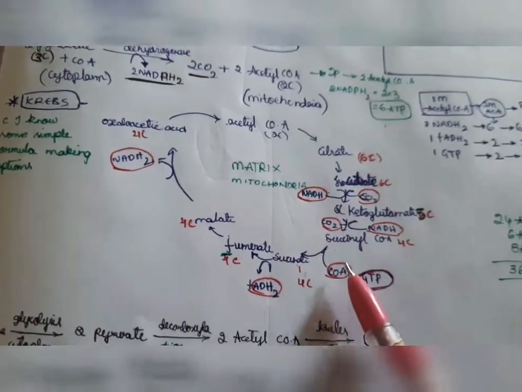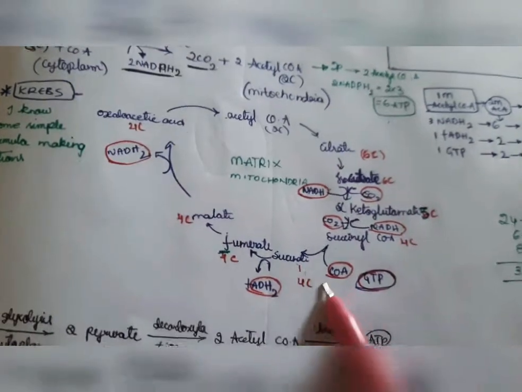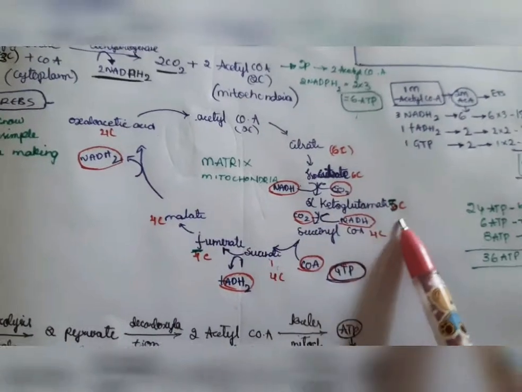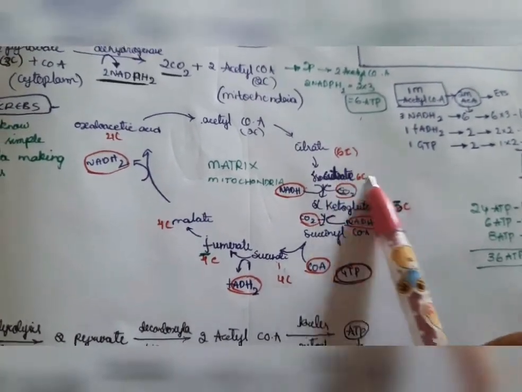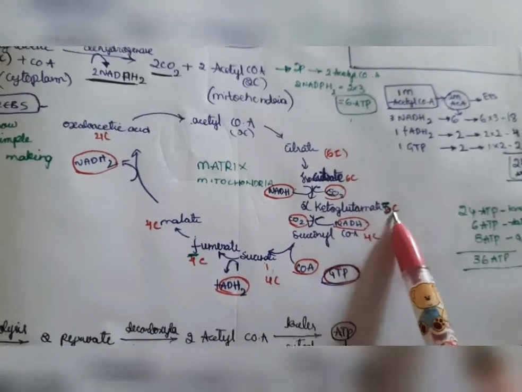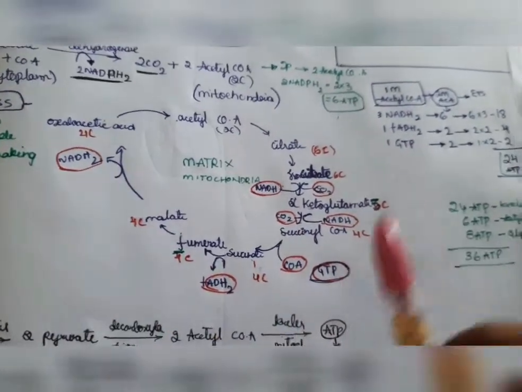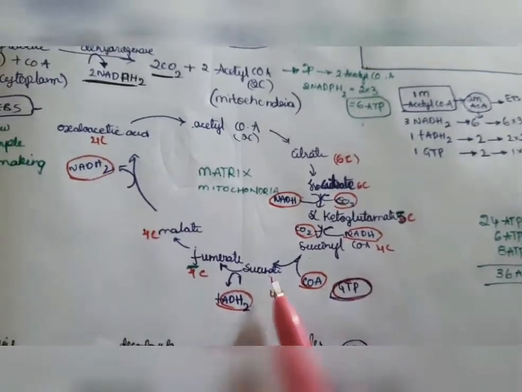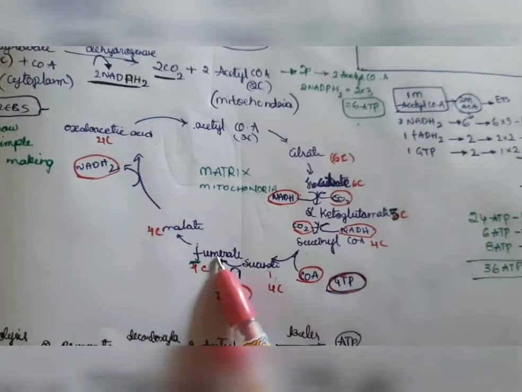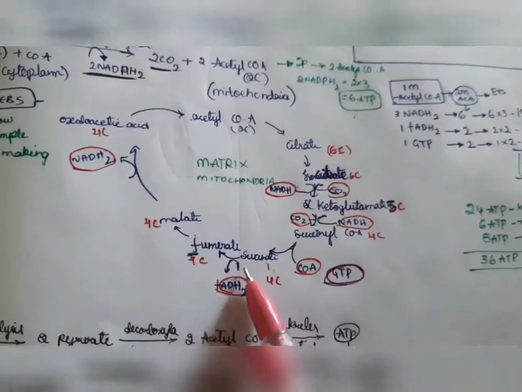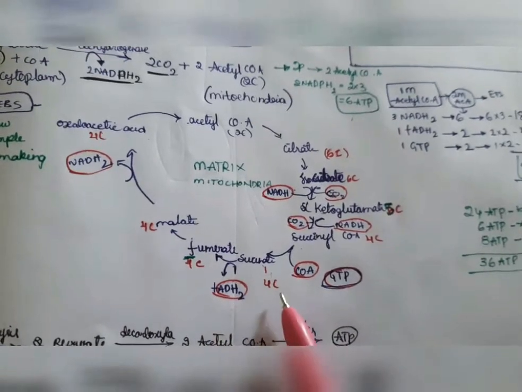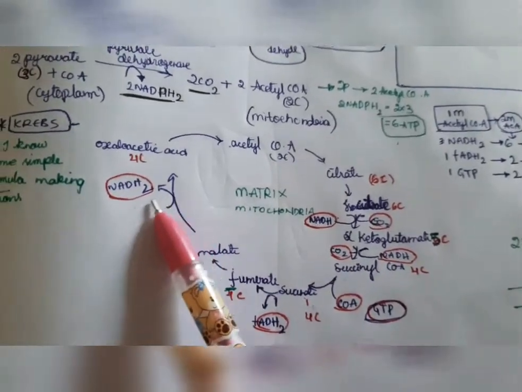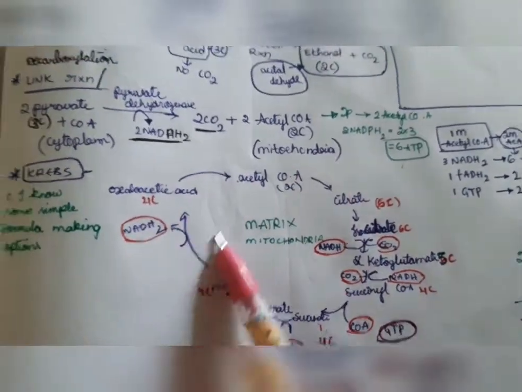Next, succinyl coenzyme A forms succinate. Here the carbon count is the same. Only here we will see the difference: the carbon number is less, 6 to 5 and 5 to 4, and here it is constant. Succinyl coenzyme A forms coenzyme A and 1 GTP, and next succinate converts to fumarate with the release of 1 FADH2. Then here nothing will be formed, and next one NADPH2 will be formed. Okay, this is the mechanism.